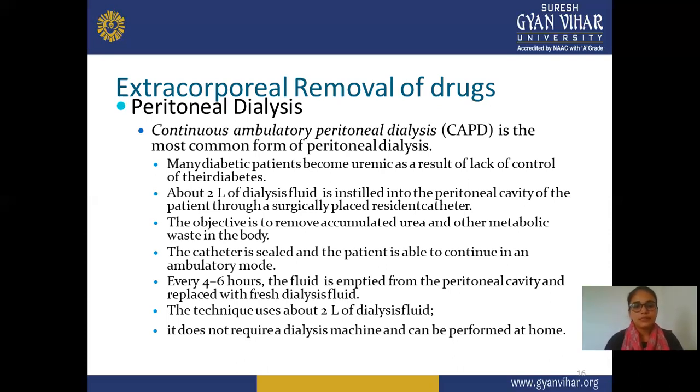Next, the catheter is sealed and the patient is able to continue in ambulatory mode. You continuously use the catheter and seal it, and continuous movement is possible in this ambulatory mode of peritoneal dialysis. Every 4 to 6 hours, the fluid is emptied from the peritoneal cavity and replaced with fresh dialysis medium.